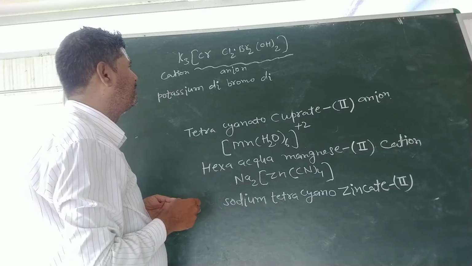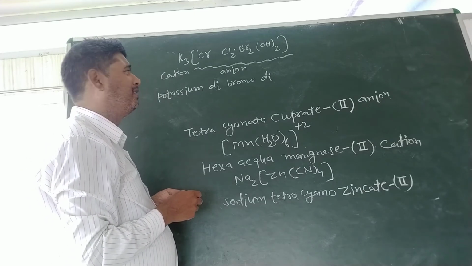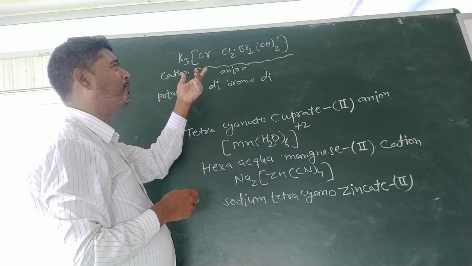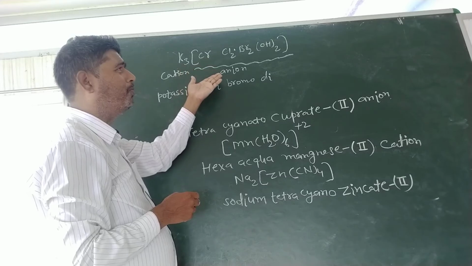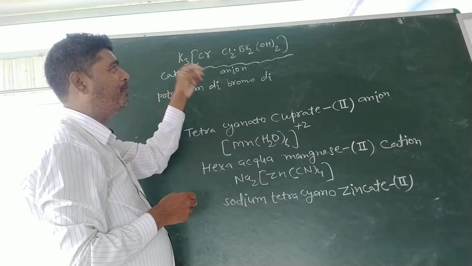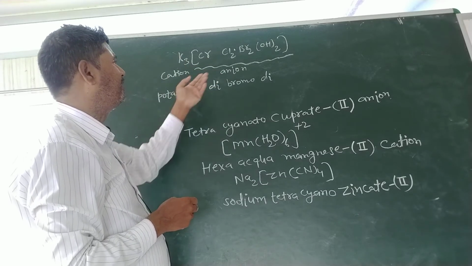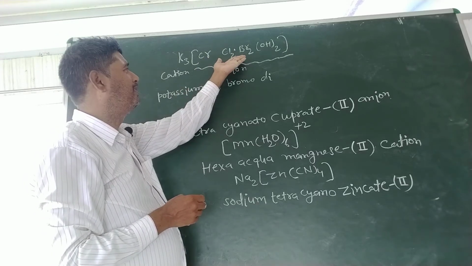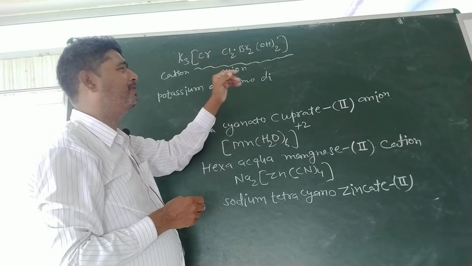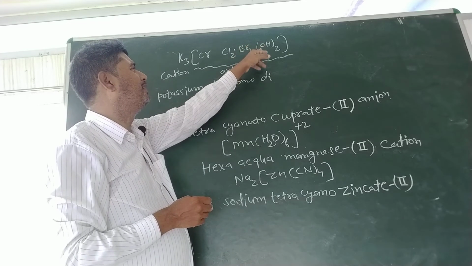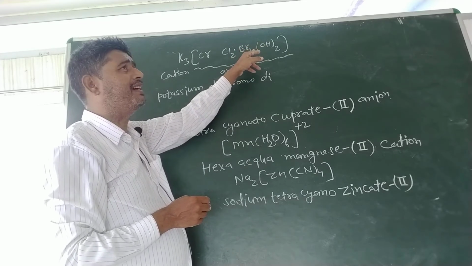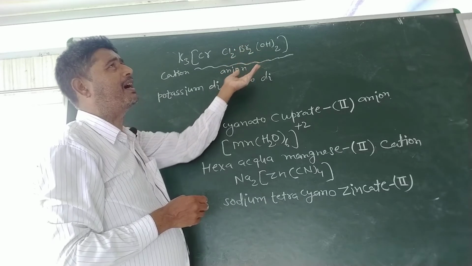So here there will be two possibilities. Either we will use chloro for Cl or chlorido for Cl. Same like Br, bromo or bromido. Same like OH, hydroxide, either hydroxo or hydroxido.